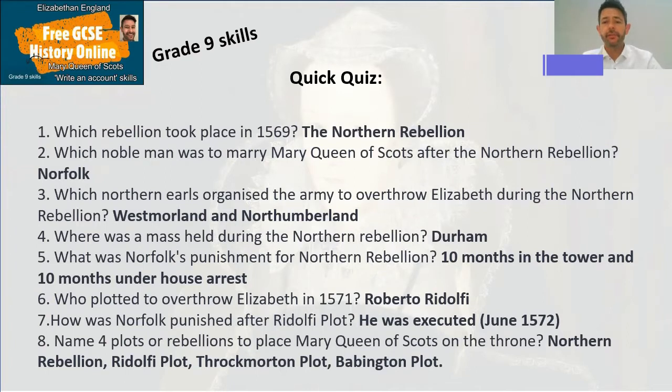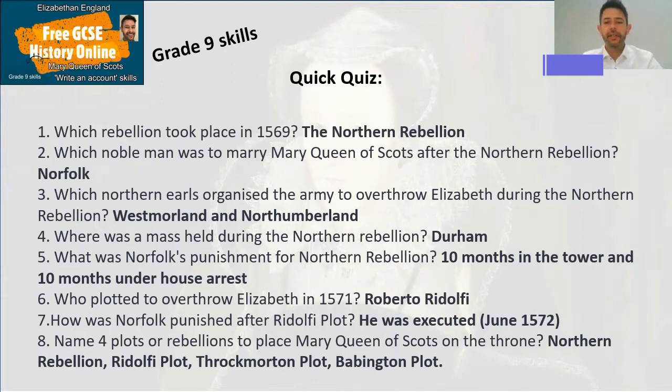And what was Norfolk's punishment for this Northern Rebellion? Well, he wasn't too involved. He'd asked to marry Mary Queen of Scots, Elizabeth said no, so he fled from court, and that inspired the rebellion. He didn't really get too involved in it. He just disobeyed the Queen and ran away from court. So he was put under house arrest for 10 months. Not fully involved, therefore his head stayed on his shoulders.